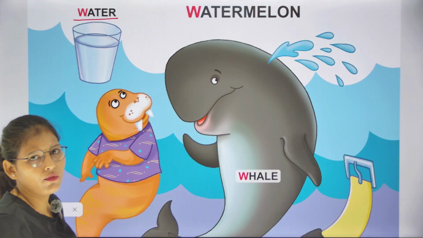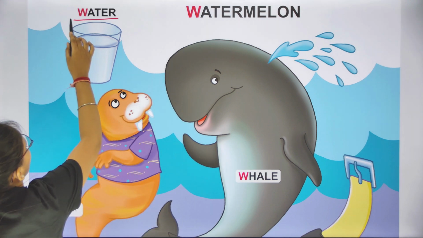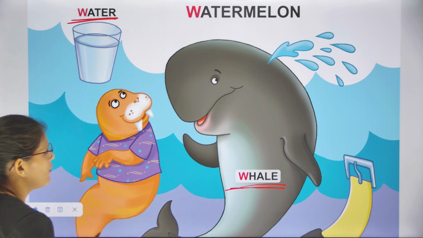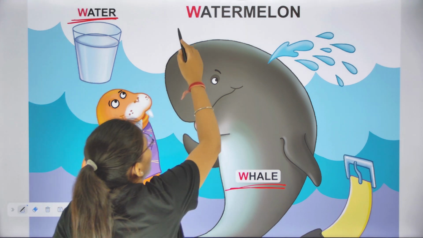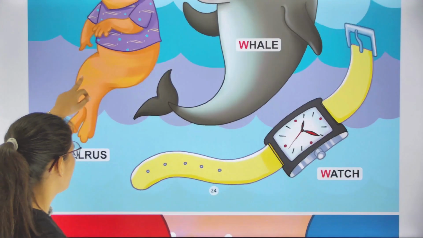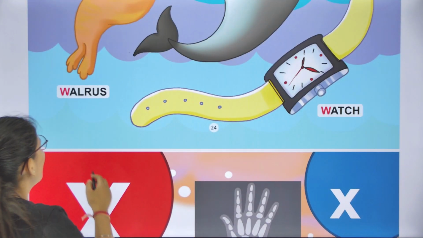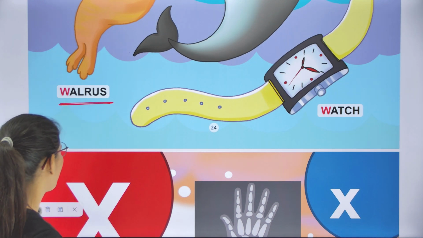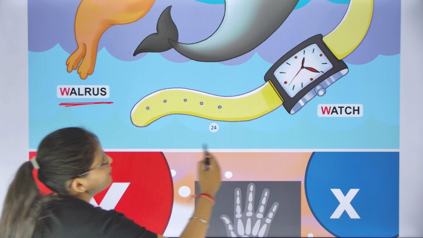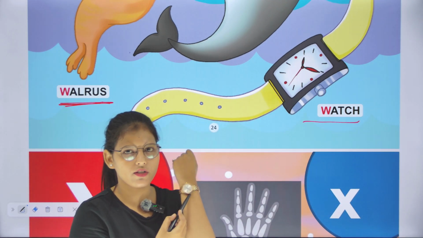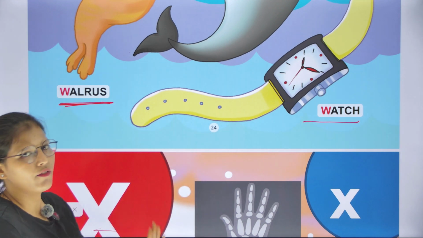W for water. W for whale. W for walrus. Yes, and W for watch, class. We wear a watch. See, ma'am is wearing a watch now. W for watch.